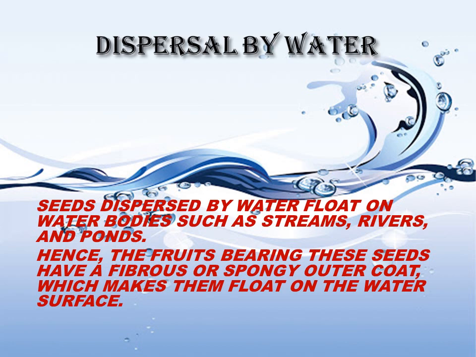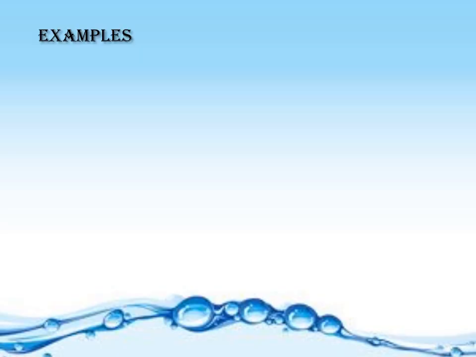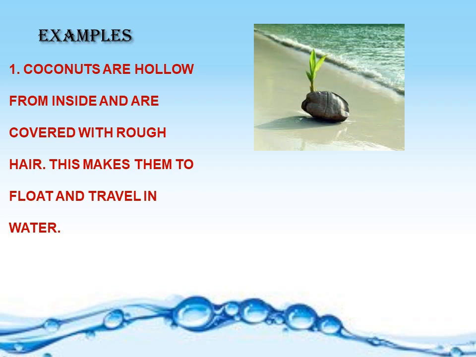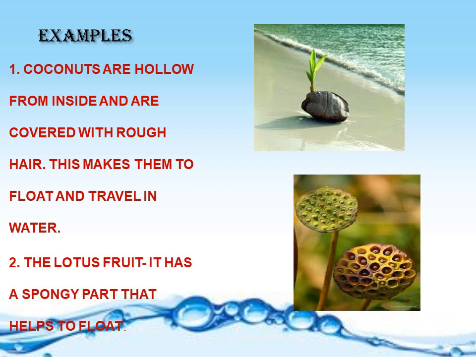Why are they able to float on the water? Because the structure of the seed is like that. It has a fibrous or a spongy outer coat. Let's see the examples. Coconuts are hollow from inside and are covered with rough hair. So this makes them float and travel in water. If you see the lotus fruit, it has a spongy part that helps it to float. So the examples for seeds which can be dispersed by water are coconuts and lotus fruit.